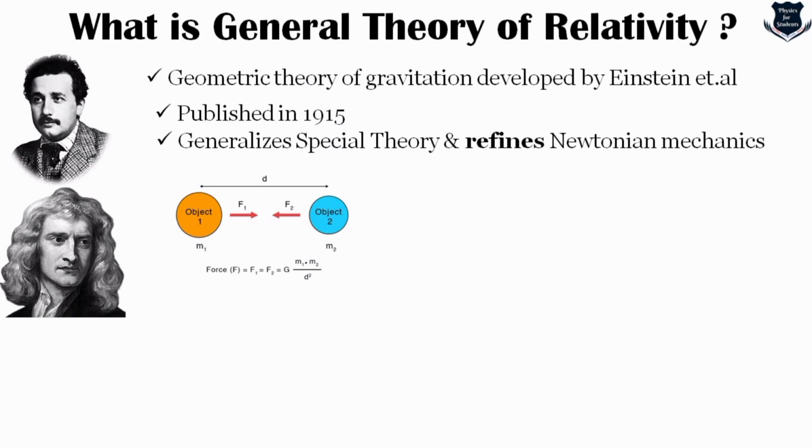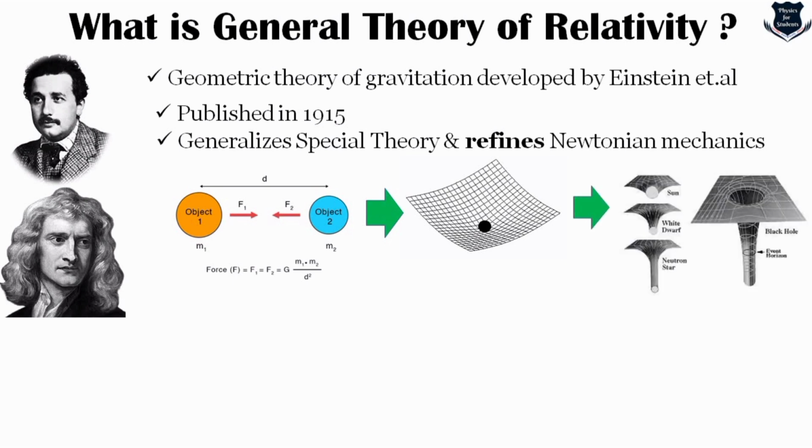So we see that good old Isaac Newton's laws of gravitation are getting generalized into what we call a curvature of space-time. Right on your screen, what you see is a space-time manifold, which is called a rubber sheet geometry, and the ball which is causing a dent is basically causing a curvature.